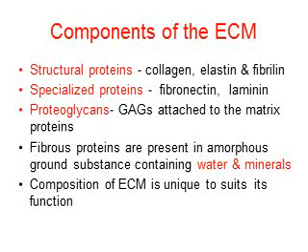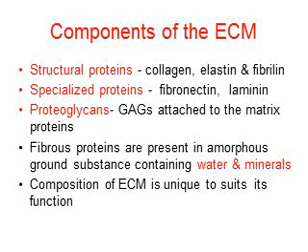Now we'll see what the components of the extracellular matrix are. First one is the structural proteins consisting of collagen, elastin and fibrillin. The second is the specialized proteins fibronectin and laminin. And the third one is the proteoglycans, that is glycosaminoglycans attached to the matrix proteins. So you know what glycosaminoglycans are, and when they are attached to the matrix proteins, it is called proteoglycans.